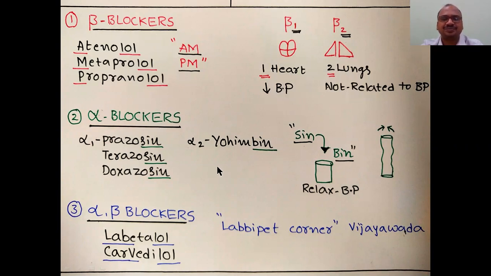And alpha blockers, like a sin. Sin is a very popular term in mythology also. Don't do any sin, because it will punish you yourself. Prazosin, terazosin, doxazosin, yohimbine: these are alpha 1 blockers, alpha 2 blockers. Alpha 1 and alpha 2 receptors are present in the blood vessels, whereas beta receptors are present in the heart. Beta 2 is present in the lungs, beta 1 is in the heart. Alpha blockers are present in the blood vessels. So how to keep this in mind? This is alpha blockers. The examination is very important. Put your sins into the bin.